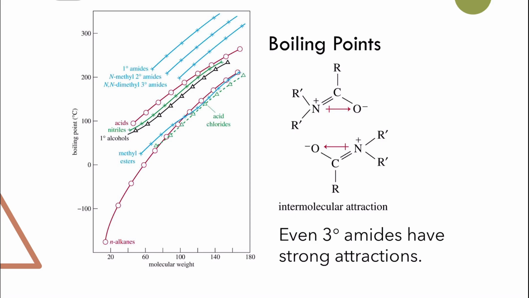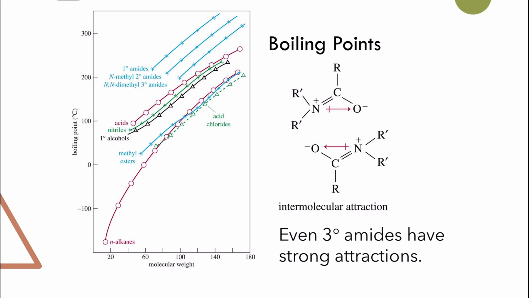So there is not a huge difference in the boiling point for acid chloride, alkane, and the methyl ester, because even the dipole moment that is created is actually abolished by the long chain, when you have a long alkyl chain. Then you find the alcohols, then nitrile, then the acid. The acids have a bit higher boiling point compared to their alcohol counterparts. And then the one that stands out are the amides. The amides have high boiling points compared to all the other acid derivatives.